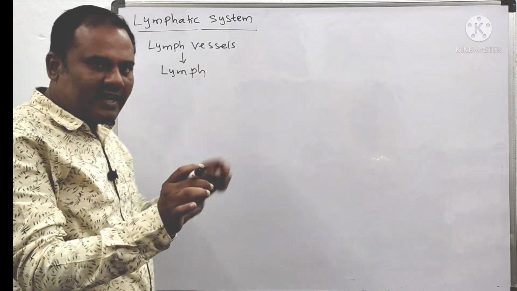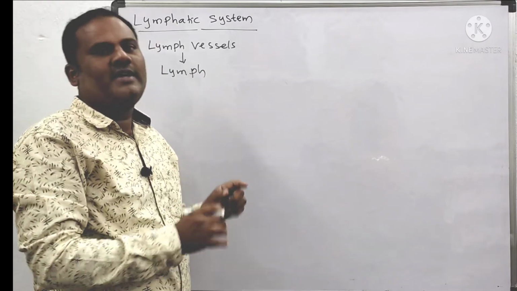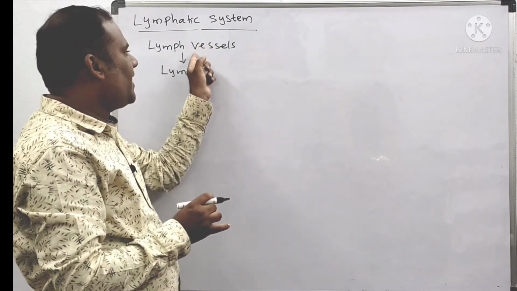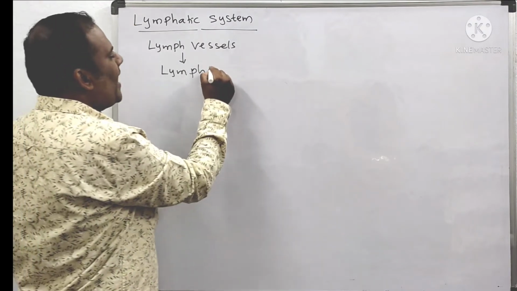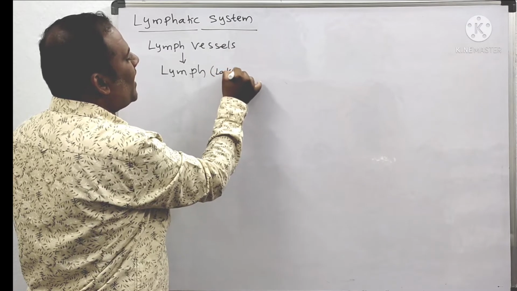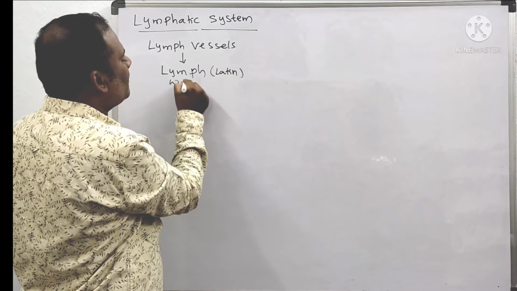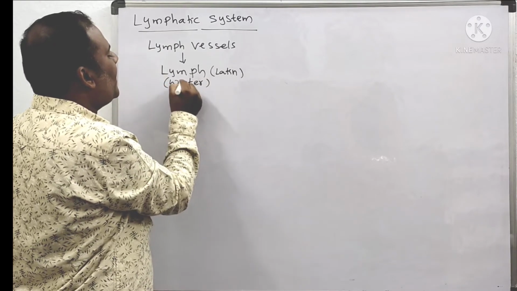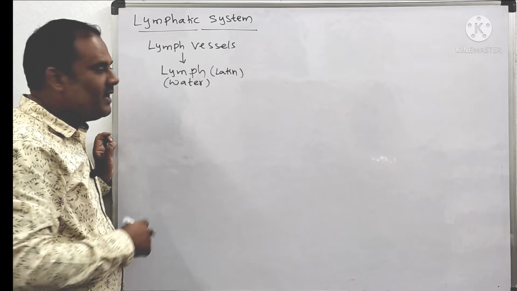See, in the circulatory system we have blood vessels. Inside the blood vessels, blood is flowing. In the same fashion, inside the lymphatic vessels, the lymph is flowing. Lymph is a Latin word. The meaning of lymph is nothing but water, a transparent water-like liquid.